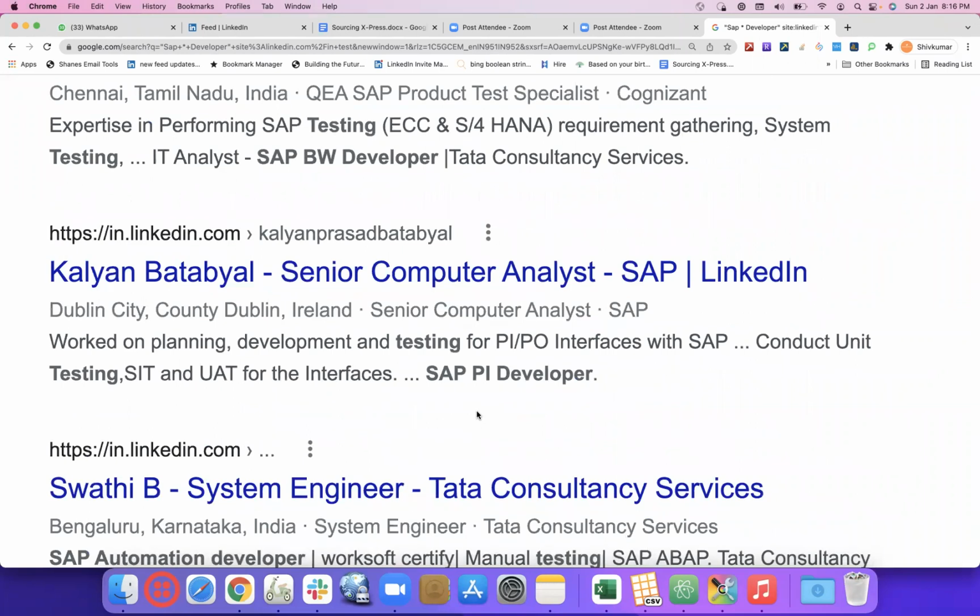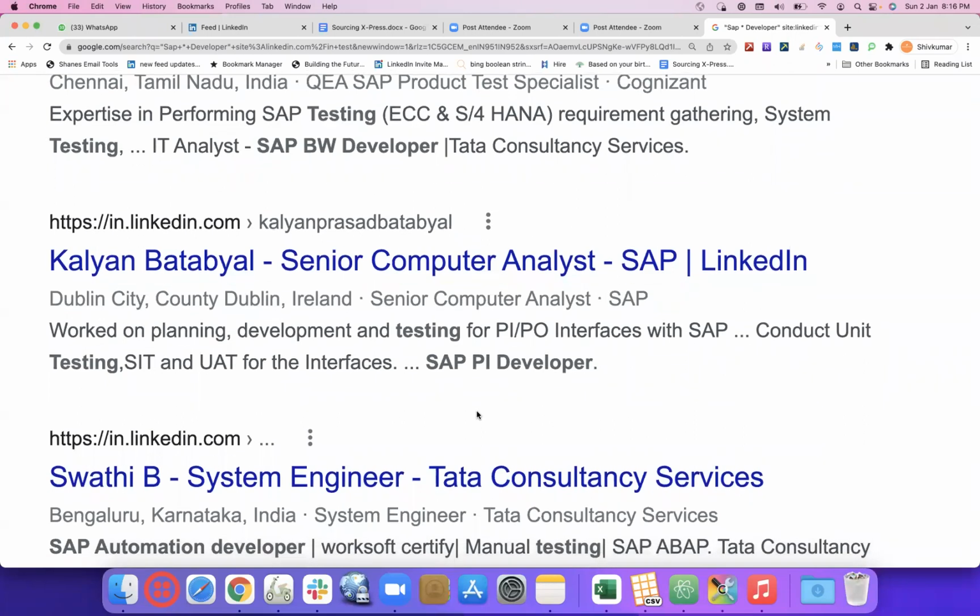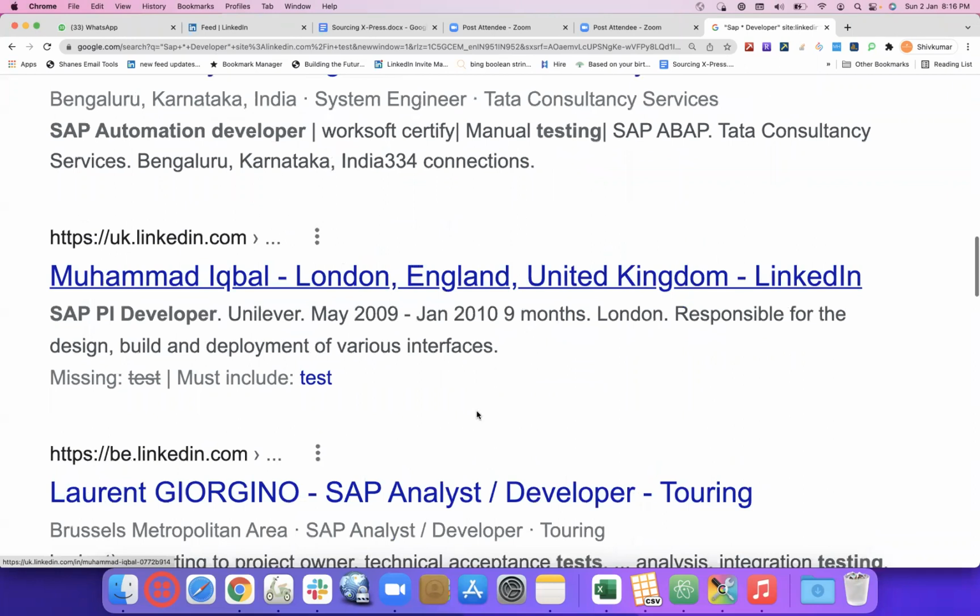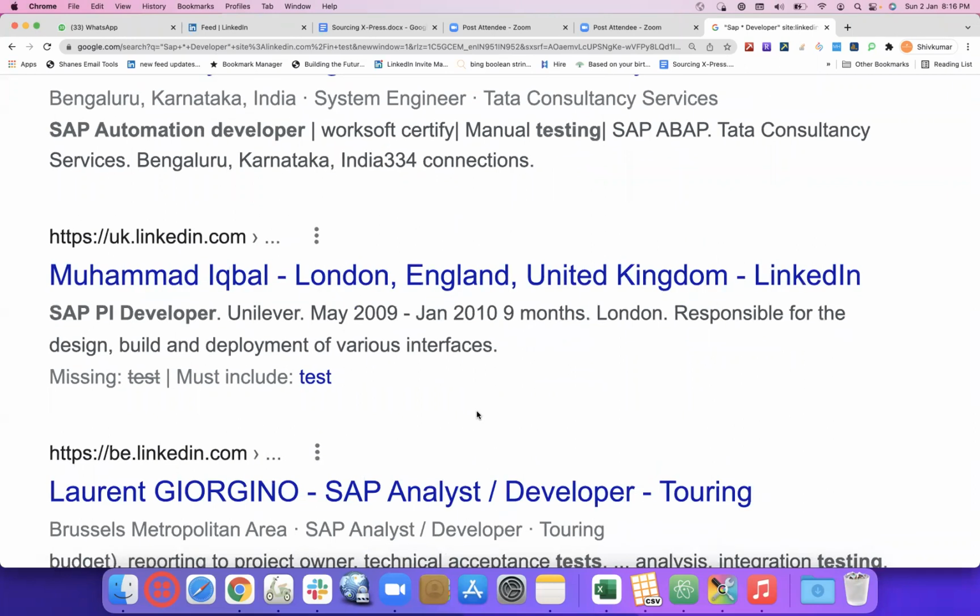Fine. Any further doubts or questions on how this star works? Some people say it's star, some people say asterisk, some people say wildcard, and I don't know many more things, but these are the three things people call it, which is entered by using Shift+8.